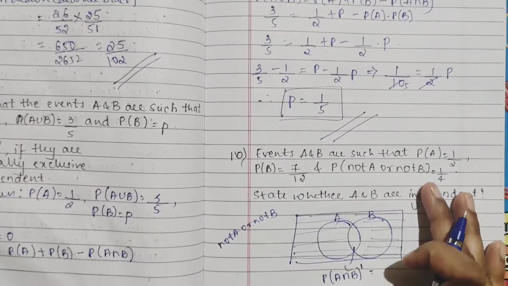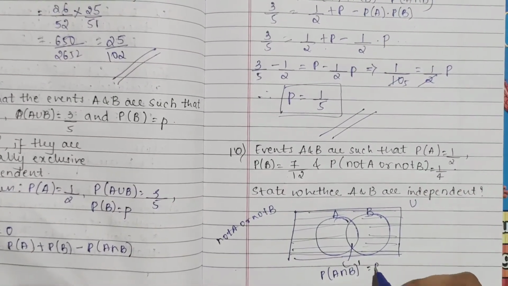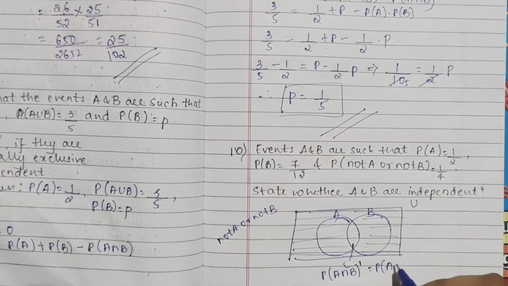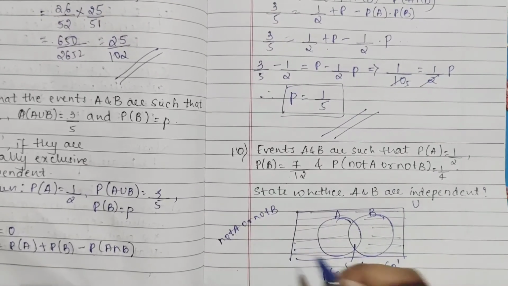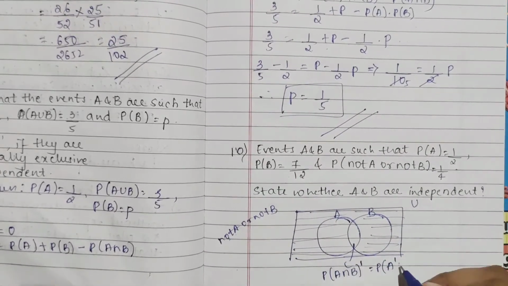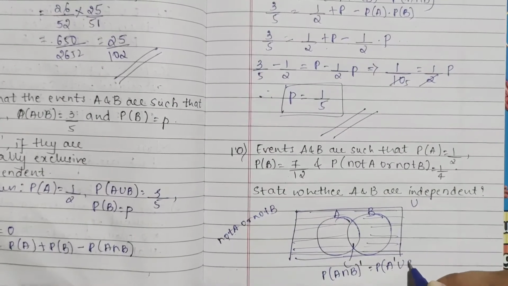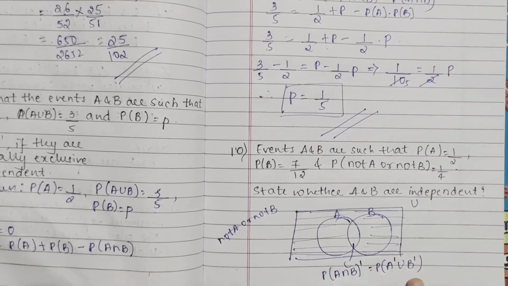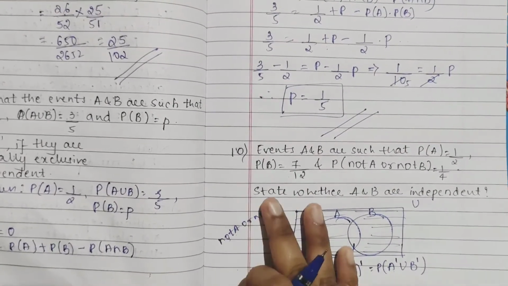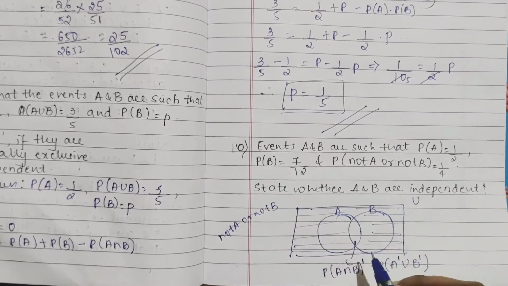So this again in another form, how we can write, P not A, or means union, not B. It is also written like this. Your P of A intersection, De Morgan's law we apply, right?